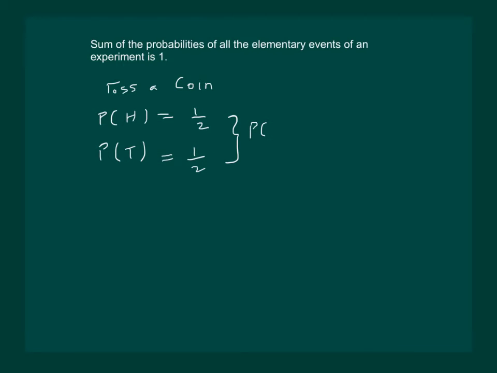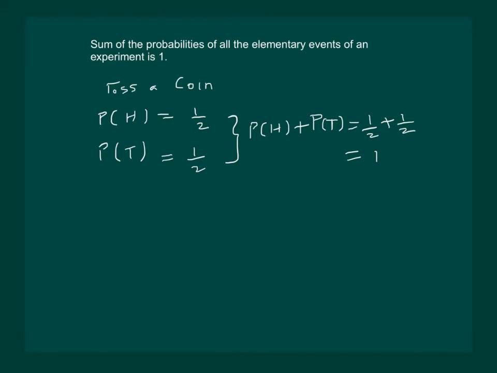Then the sum of the probabilities of both the elementary events will be 1 by 2 plus 1 by 2, which is equal to 1.